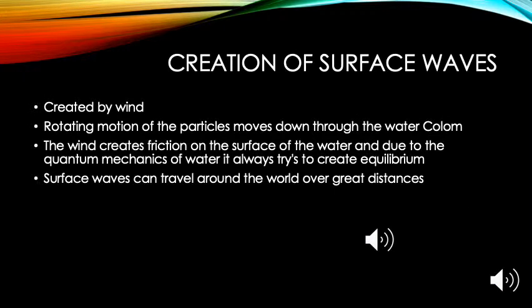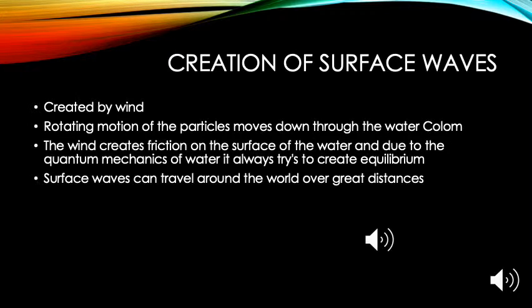Creation of surface waves. Surface waves are created by wind, as friction creates a surface on the top of the water. This affects the water molecules, causing them to oscillate. Wind waves have a certain amount of randomness, and wind waves differ in height, duration, and shape, with limited predictability.